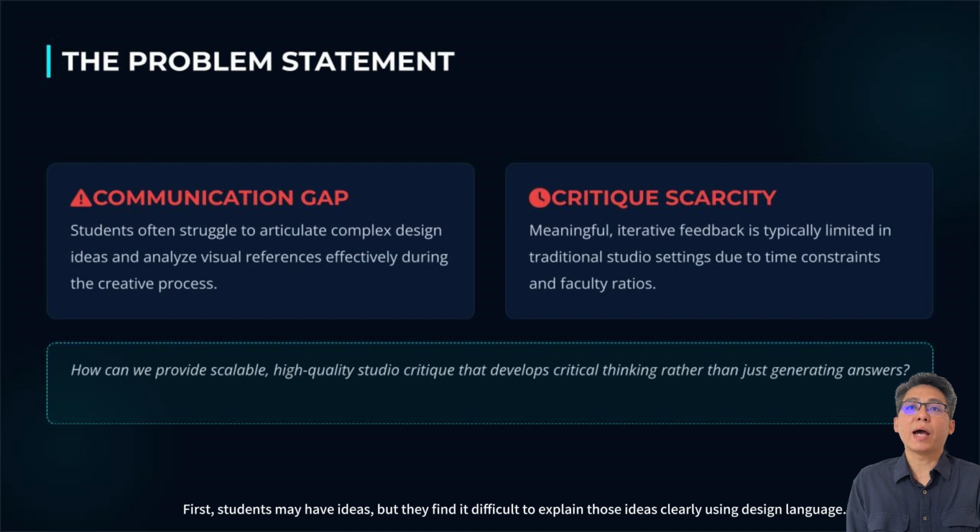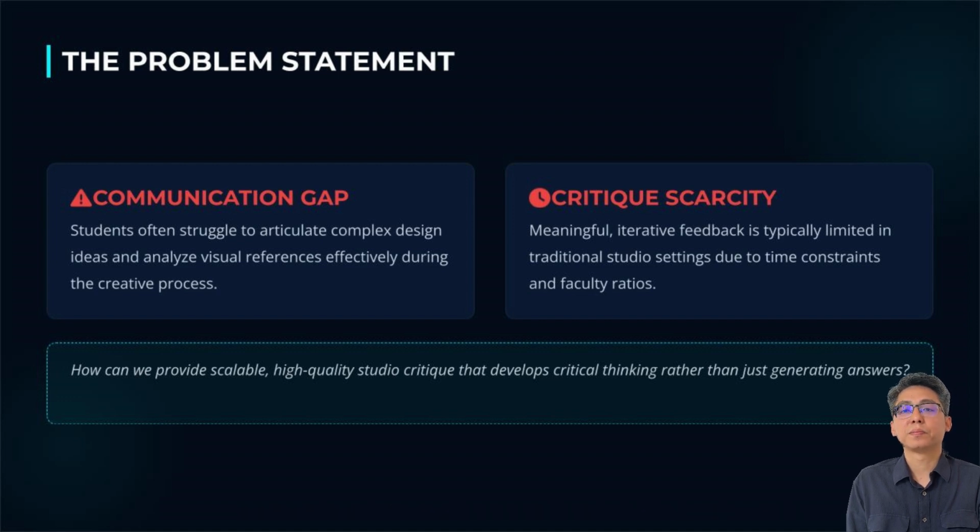First, students may have ideas, but they find it difficult to explain those ideas clearly using design language. Second, studio critique is useful, but class time is limited. It is not always possible to give detailed feedback to every student at every stage. So our main question is, how can we give students more critical support without simply giving them the answers?